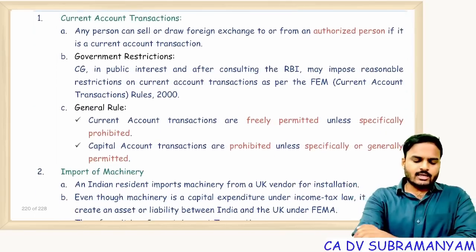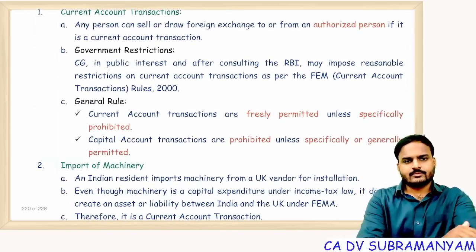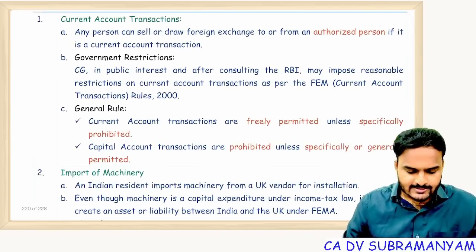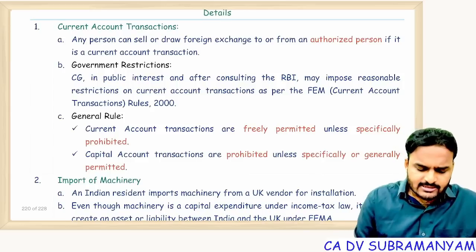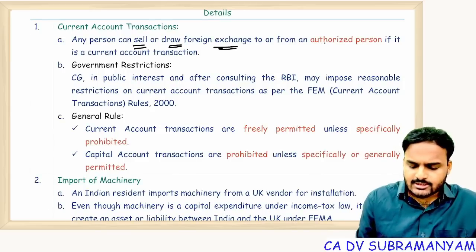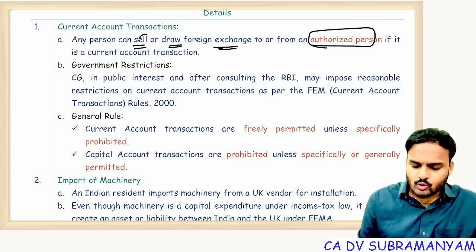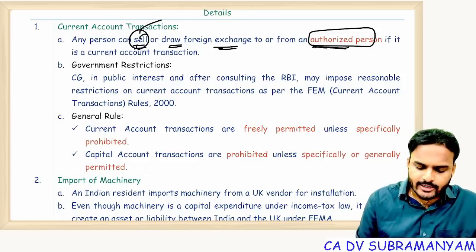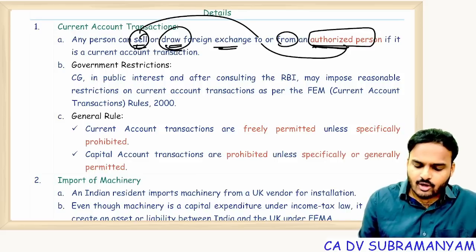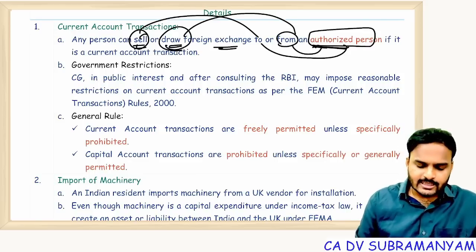Next one, current account transactions. Any person can sell foreign exchange to an authorized dealer, or draw foreign exchange from an authorized dealer, if it is a current account transaction.